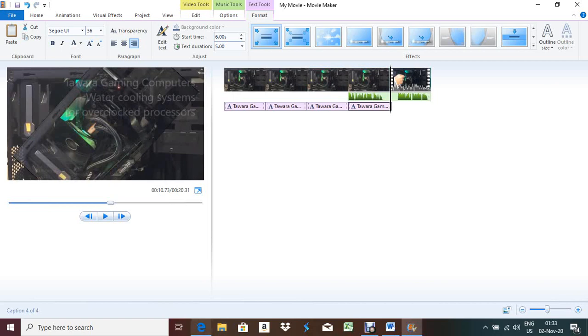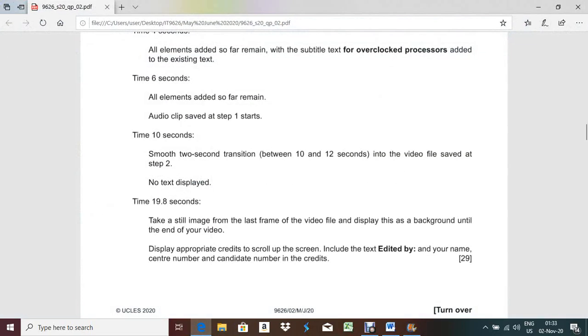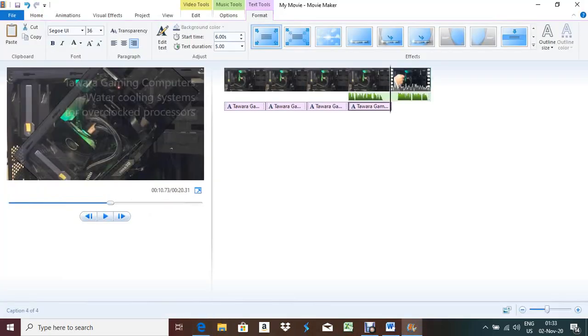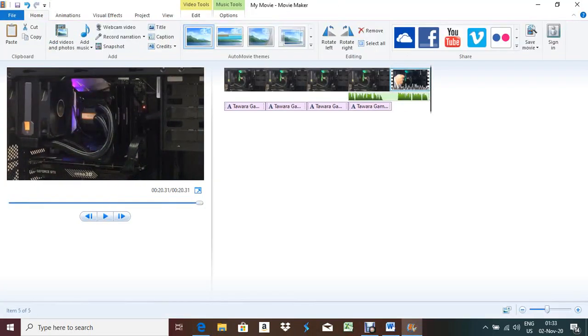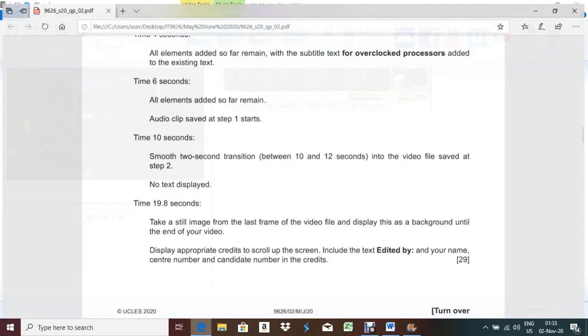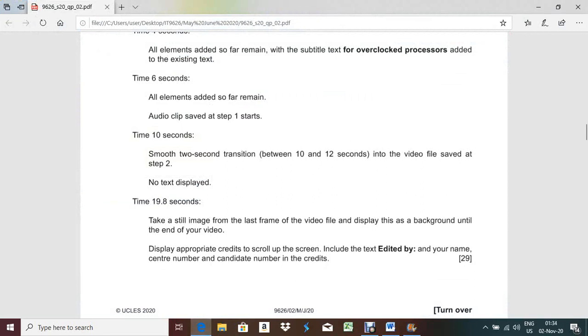Okay, now the next part of this, what they're asking: time 19.8 seconds. So now we have to check what the total timing is. It should be 19.8 seconds, but here it is 20.31, right? So the time we should start from is 19.8 seconds.